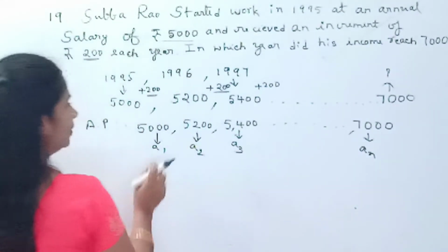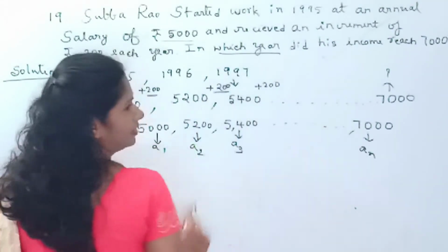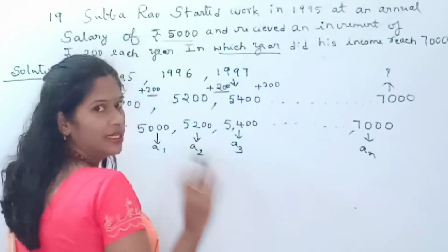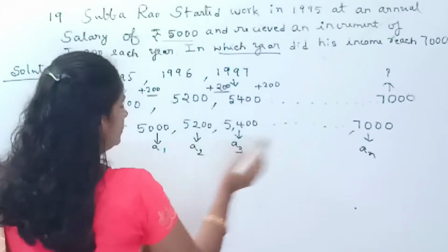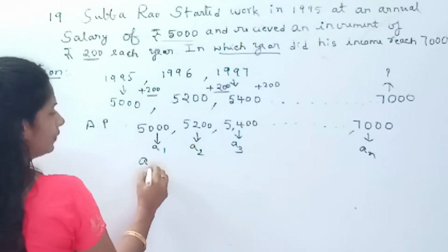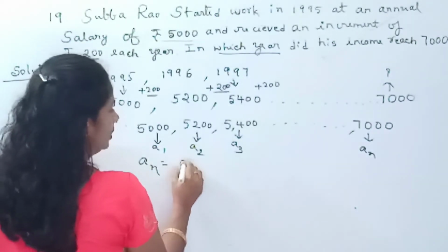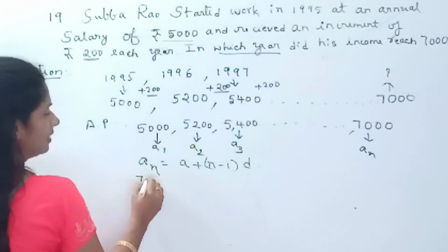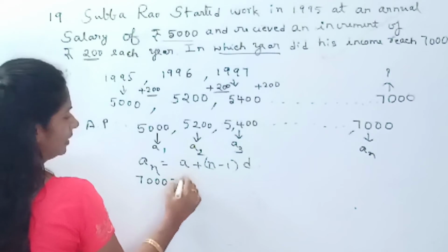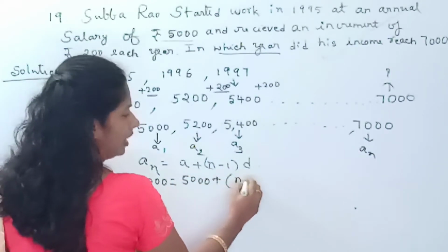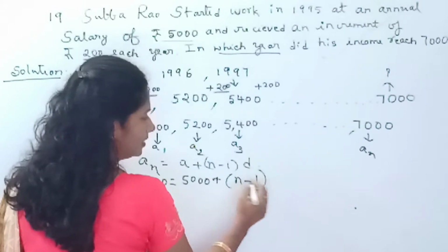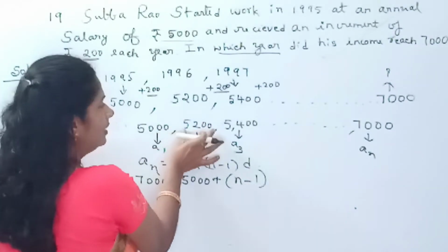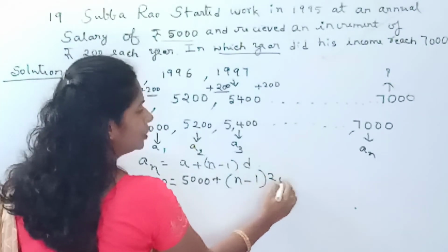Now what we have to find out? We have to find out in which year, means here how many terms are there between 5,000 and 7,000. So let us find the n value. What is the formula, children, to find the nth term of an AP? An equals a plus n minus 1 into d. An value is 7,000, a value is 5,000 plus n value we have to find out, so write as it is, n minus 1 into d. d value is the common difference, second term minus first term, 5,200 minus 5,000, it is 200.